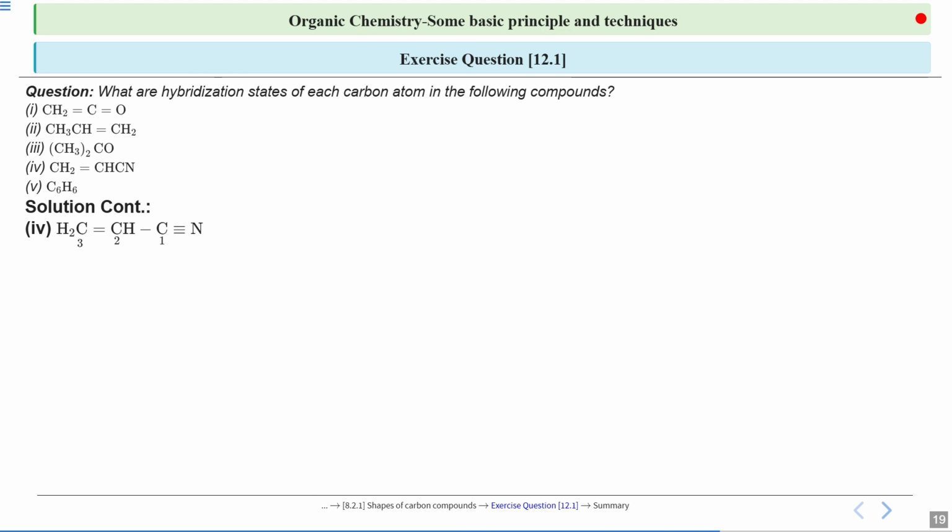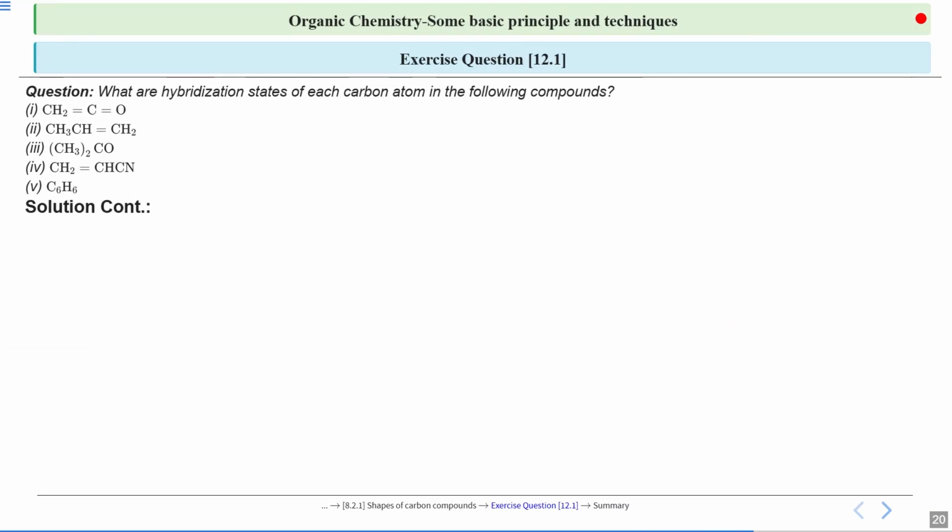Now talking about the fourth compound, which is CH2CHCN. This compound again has 3 carbons, in which the first carbon has 2 sigma bonds. How? You can see very clearly that we have a C triple bond N. But out of these 3 bonds, only one is sigma, the other 2 are pi. So one sigma is from the CN and one from the C-C, which is between carbon 1 and carbon 2. So we can say that this will have a hybridization of sp because it has 2 sigma bonds only.